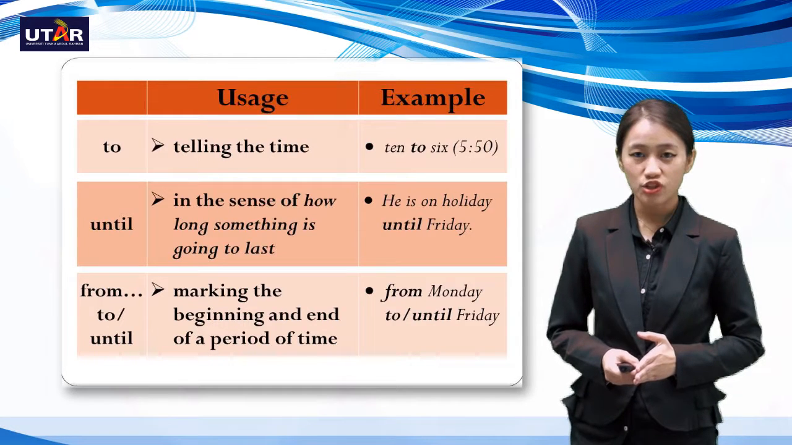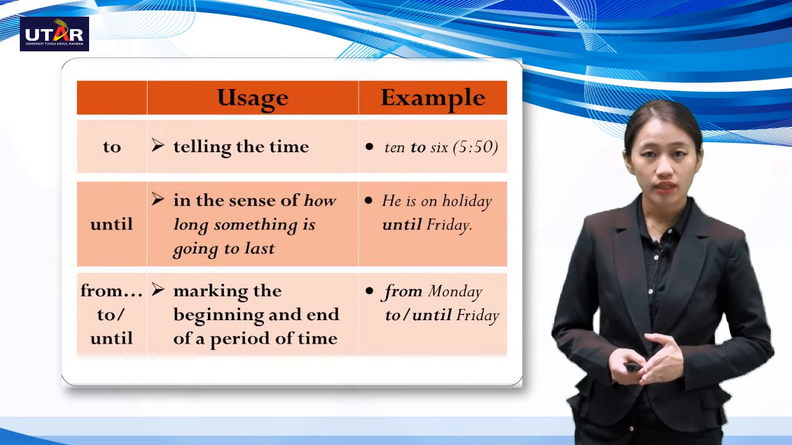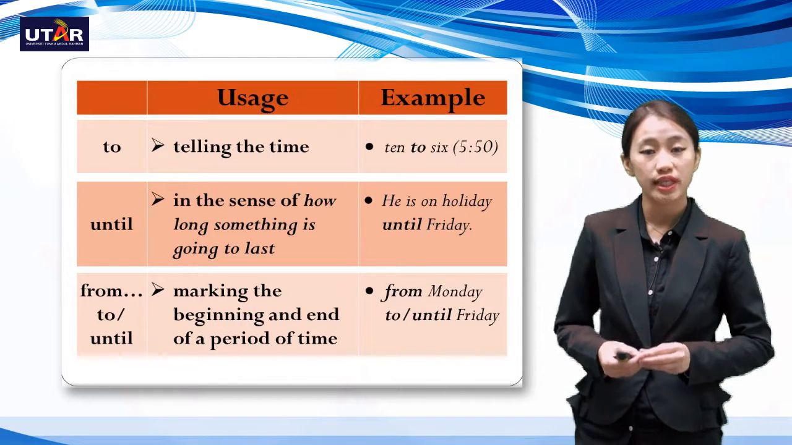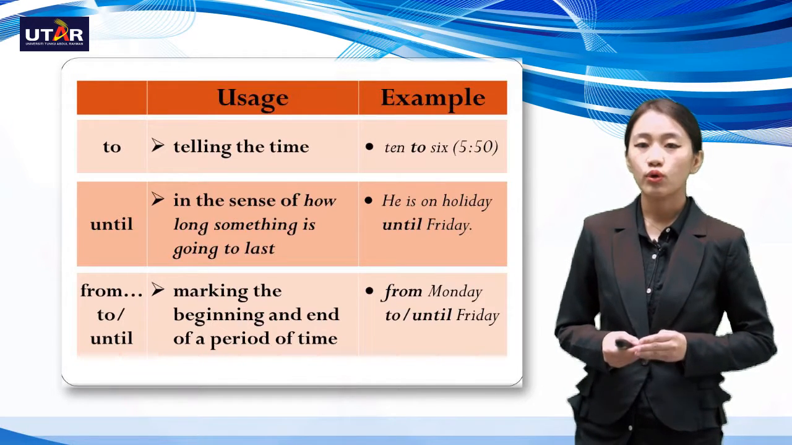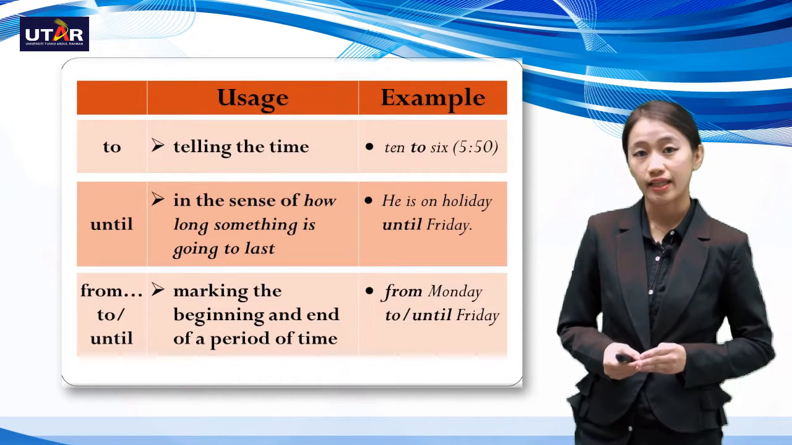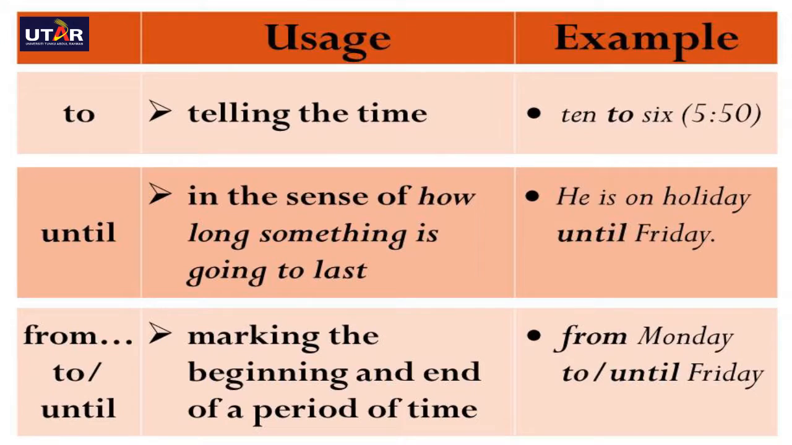The next preposition is to. Now please remember the usage of this preposition again is relating to time. So we use the preposition to when telling the time. So for example here, 10 to 6. In other words, it basically means 5:50.